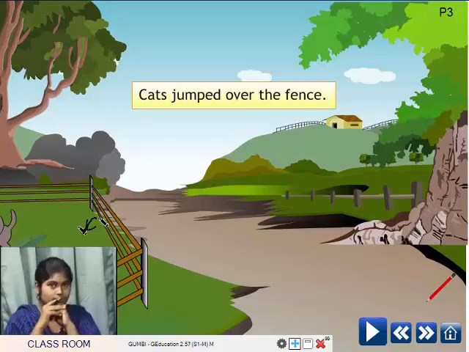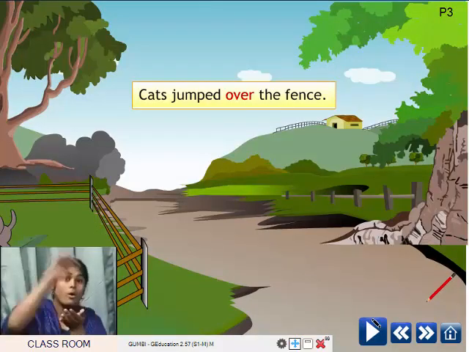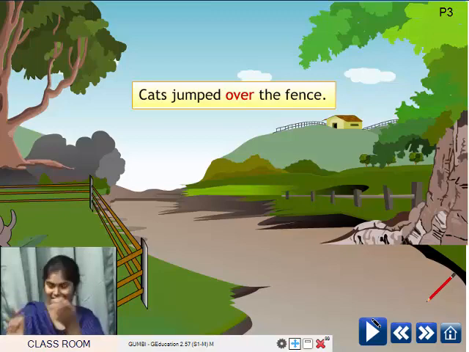So which is the word which is telling you where the cats jumped? Fence? Is it just fence? Did they jump at the fence or in the fence? No, they jumped from one side to another. So which is the word there? Very good. Over. Correct. So cats jumped over the fence.